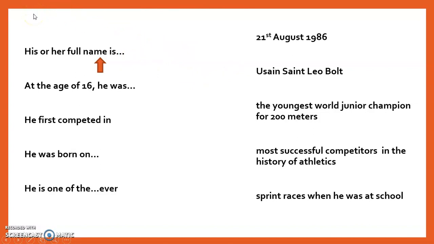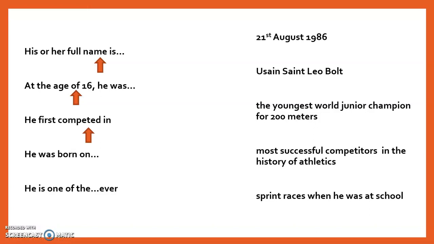And then "at the age of 16, he was," so the keyword again is "at the age of 16." It tells us about his early achievement, meaning to say he was back when he was still very young, when Bolt was at the beginning of his career. So I'm sure you are able to identify the answer by now.